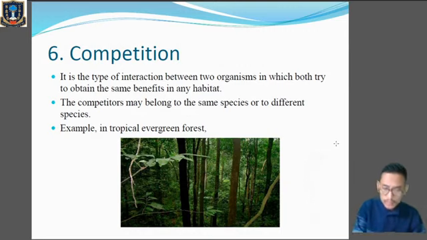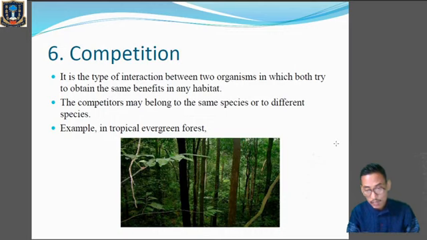So if the number of trees is less, then there will be less moisture in that particular habitat, in that particular area. The soil will become barren and there will be less rainfall. Atmospheric temperature will increase due to the shortage of water, and this habitat will no longer be suitable for living forms because of such depleting changes. Okay, so this is very important.